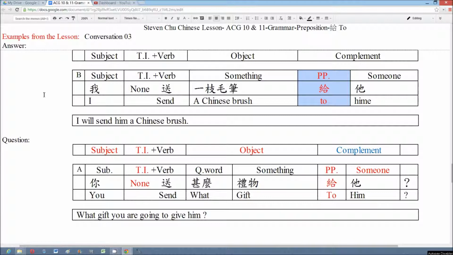And we use the preposition 给 shows the object of an action, and we don't have the time indicator, but the content of the answer shows that the verb is a future action, and we also have the complements after the basic sentence to provide more information.